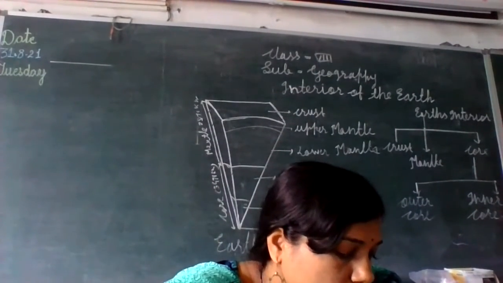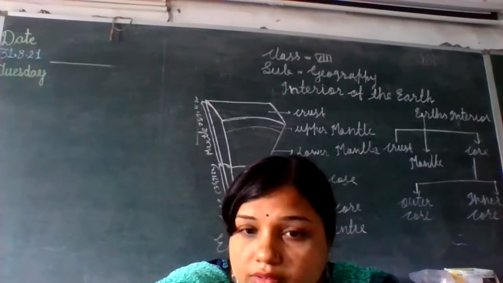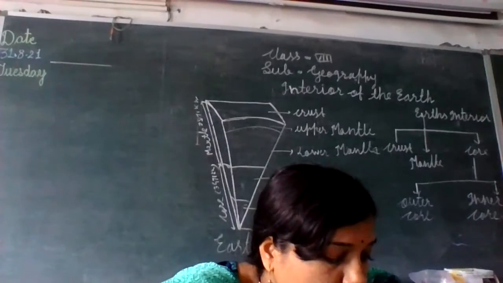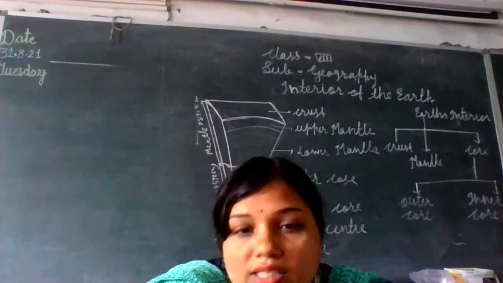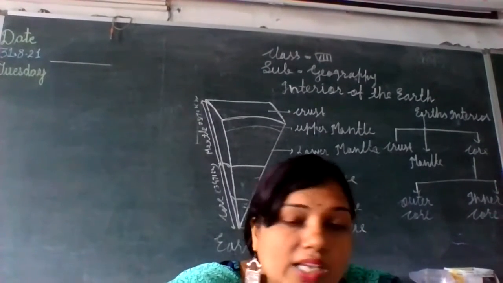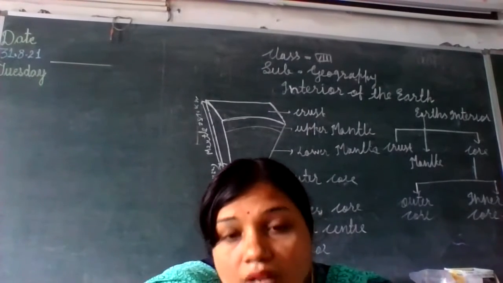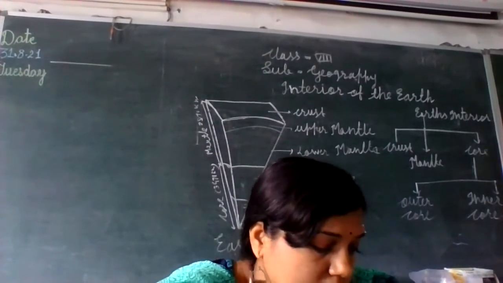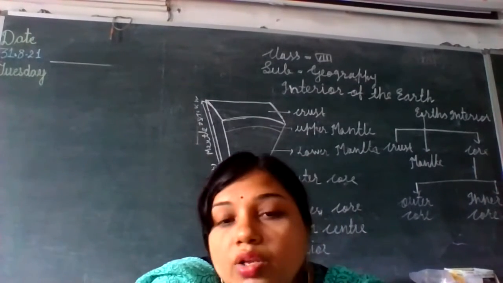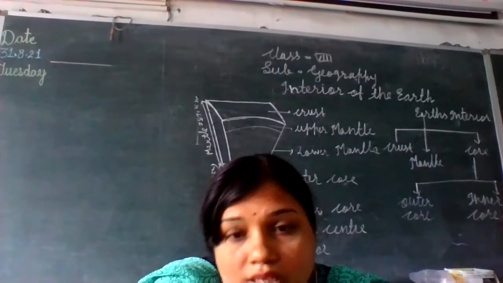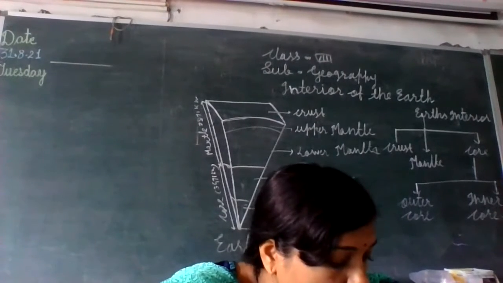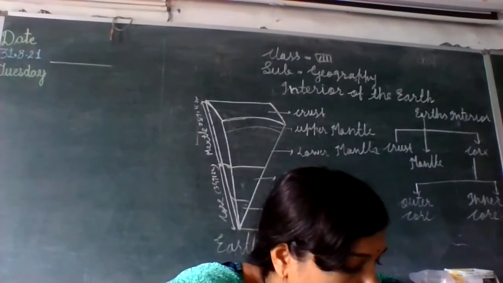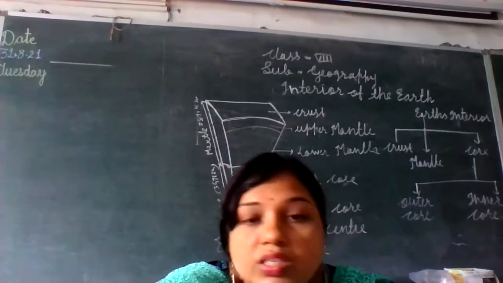So we have learned that the outer core of the Earth's interior is in a liquid state, and the proportion of iron is more in this layer. Yesterday we saw which kind of elements are present in the mantle. In the outer core there is iron, and you know that iron is a good conductor of electricity. So vertical currents originate in the liquid layer. This is another characteristic of this area.